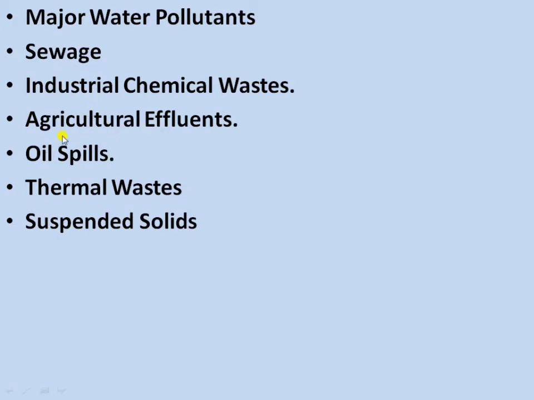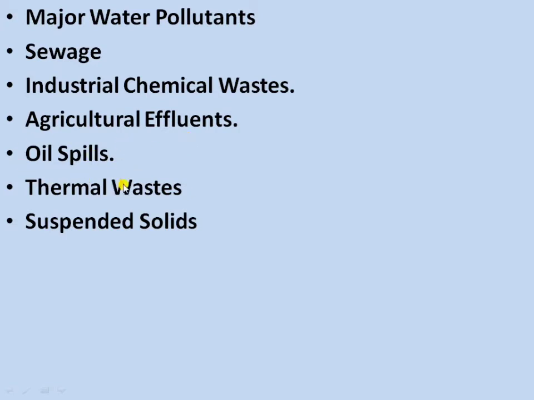Next is agriculture effluents. Fertilizers, pesticides and insecticides are used for agriculture purposes. These farm wastes are often washed off by the rain into the water bodies, and so they contaminate the water. So this is also a major water pollutant.